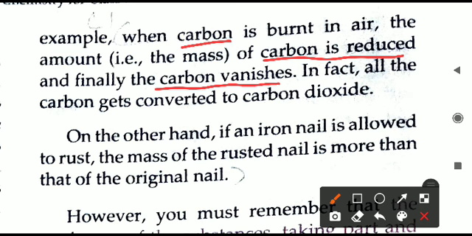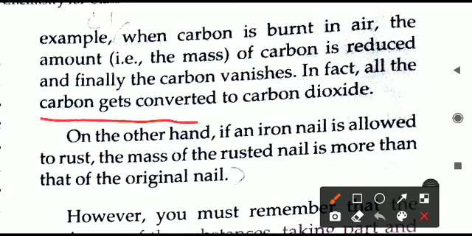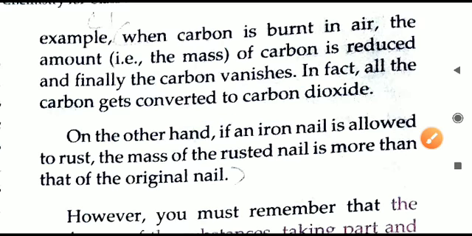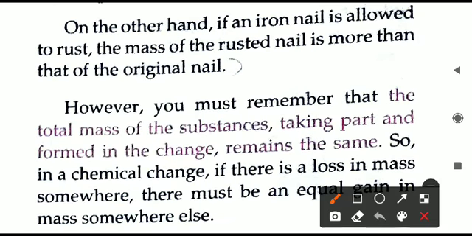New substances are formed. We have already learned that in a chemical change, a new substance is produced. So when carbon is burned, we get carbon dioxide. Carbon is getting converted into a new substance called carbon dioxide. So the mass of carbon is getting reduced, and the mass of carbon dioxide which is forming is increasing. So we can say the mass of individual substances in a chemical change is always altered.